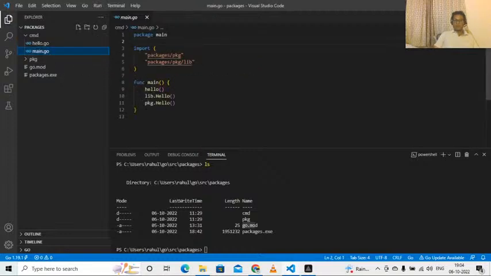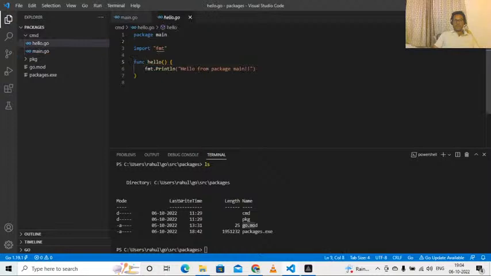So what my main function is doing, at first it is calling a hello function in the same package main, which is written inside hello.go inside the cmd directory, that is inside package main. Let's see what's there inside the pkg directory. In the pkg directory, we have one directory named lib and a file named hello.go. So a file named hello.go under the pkg directory has a function called hello. Please observe the first letter of the function Hello is capital. There is a reason behind it. I will explain why we have kept it capital.